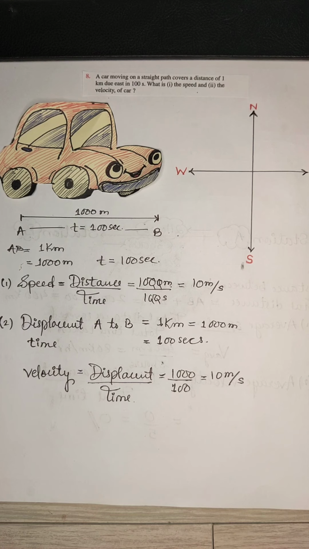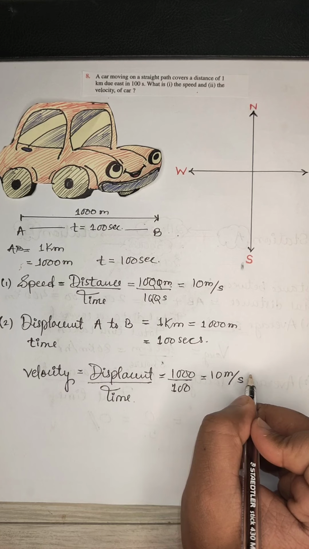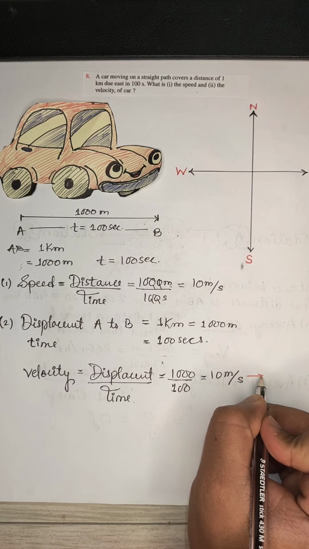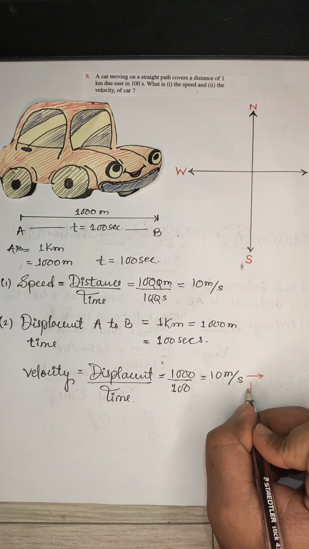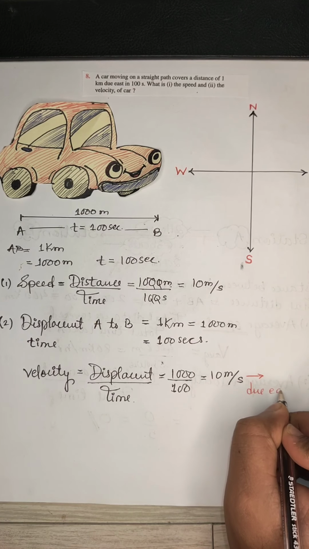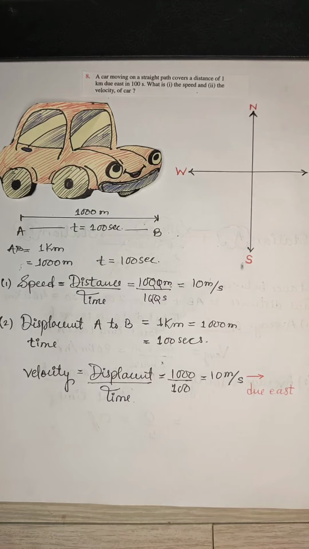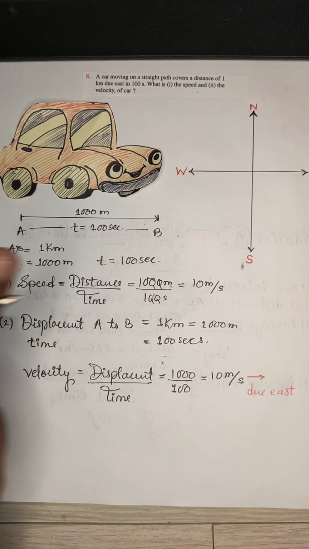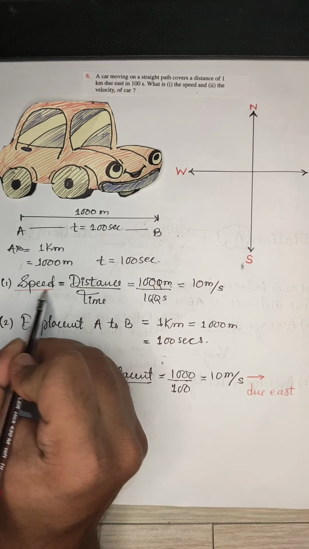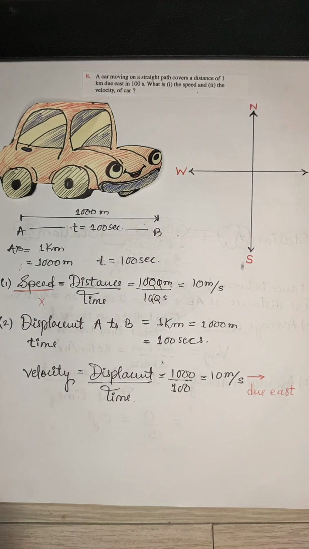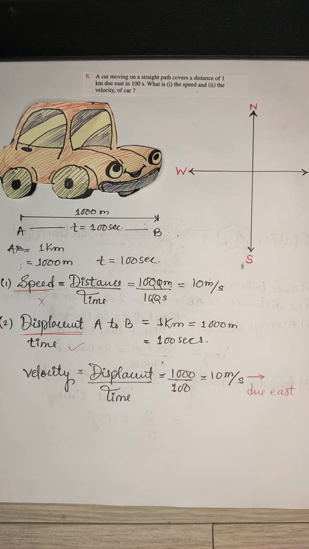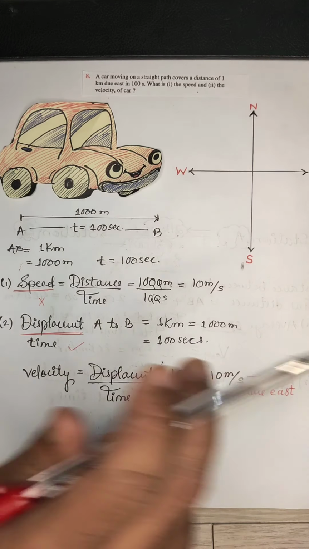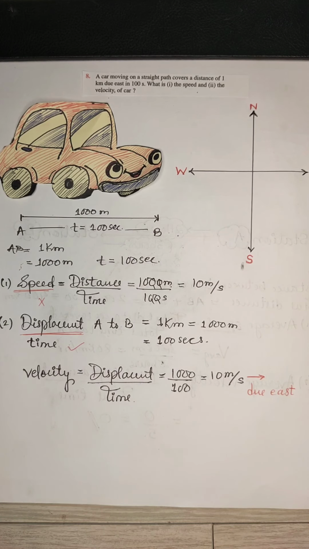Now, what is the change here is this 10 meters per second is towards east. We have to write that, because displacement is a vector quantity, so it has some direction, whereas in speed we don't need to talk about the direction, but in displacement, yes, we have to talk about the direction. So it is towards the east.